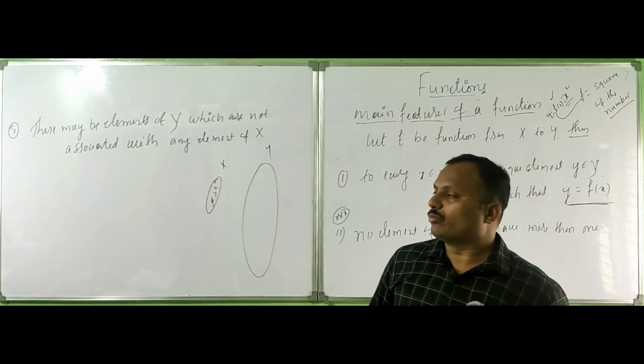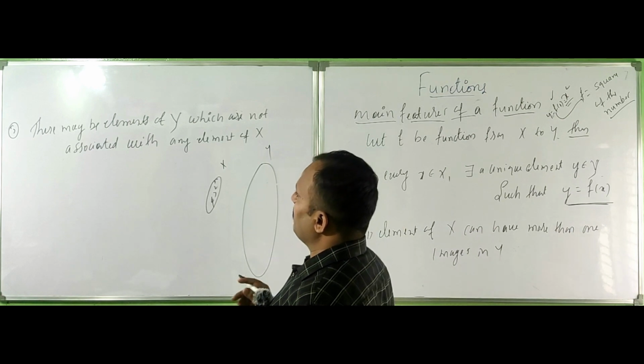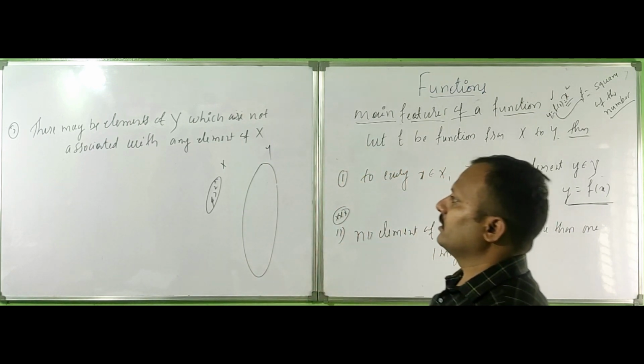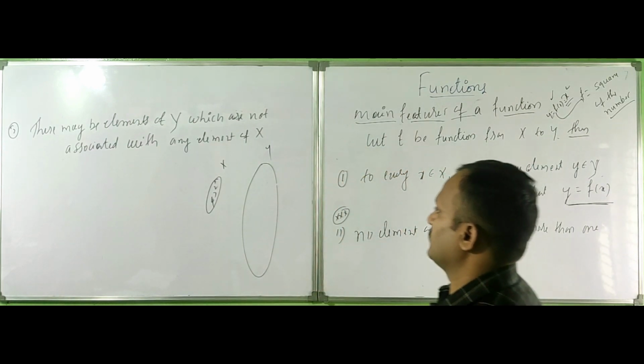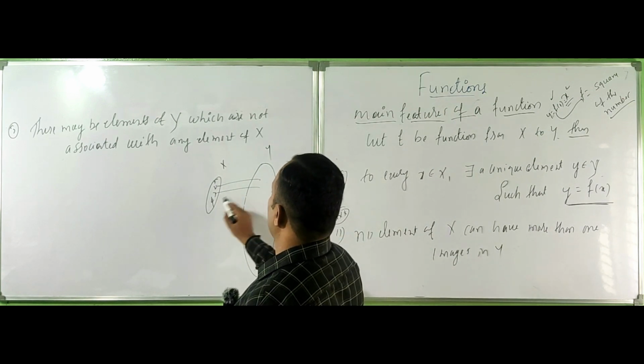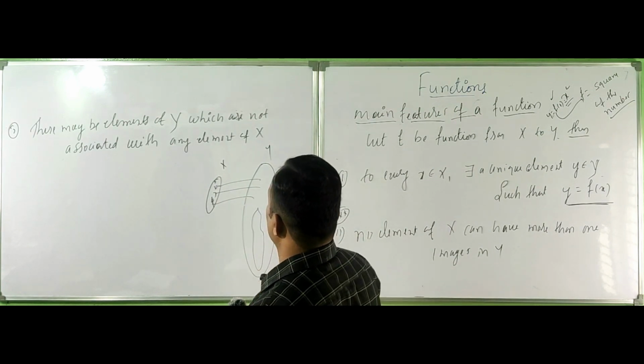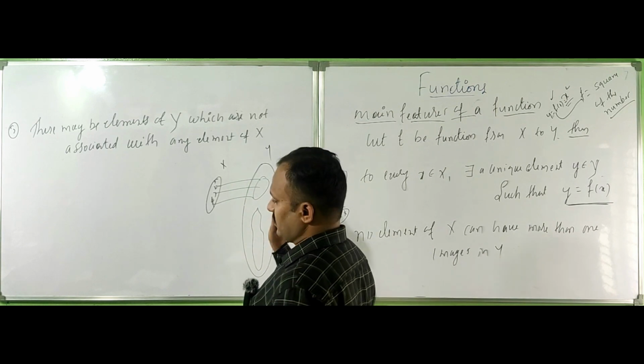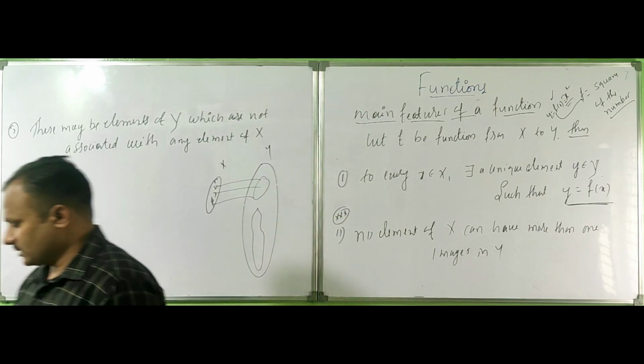In the codomain you can have more values. There may be elements of y which are not associated with any elements of x. This is called the range. Let me define the next one.